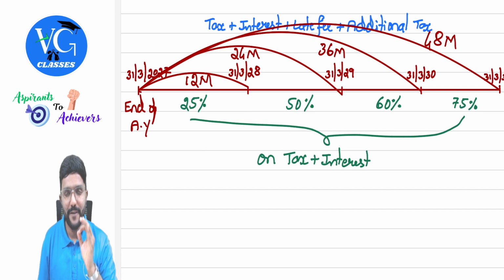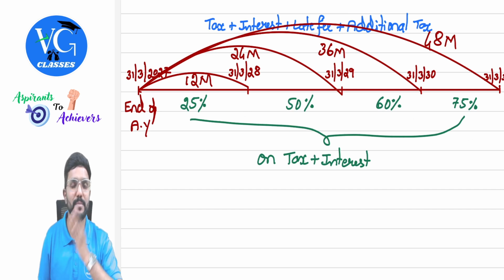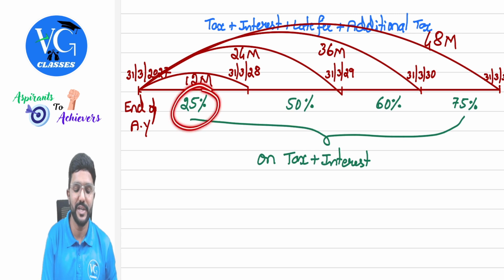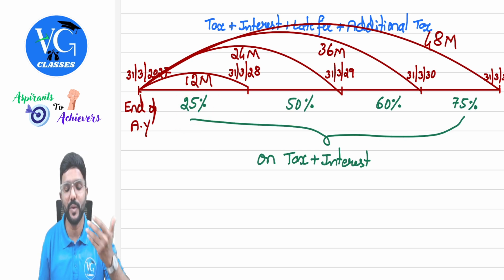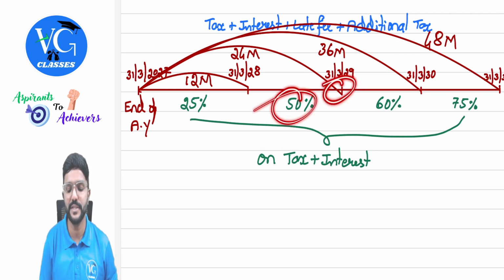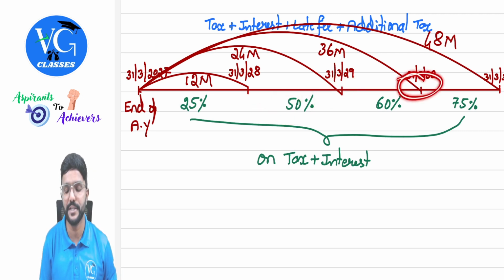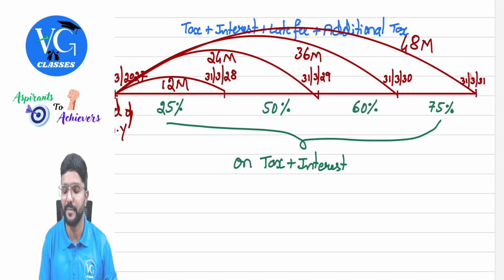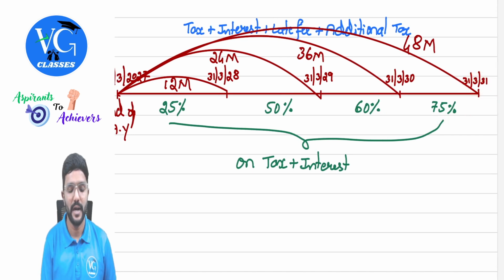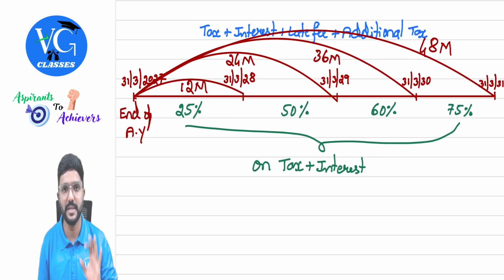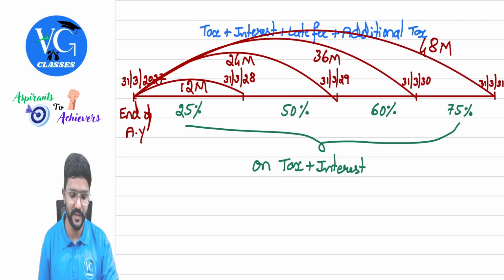Let me repeat. If the assessee is filing the updated return within 12 months from the end of the assessment year, the additional tax is 25%. If it is after 12 months but before 24 months, then 50%. If it is after 24 months but before 36 months, it is 60%. If it is after 36 months but before 48 months, then it is 75%. And this percentage has to be applied on what, people? Tax plus interest. Very important provision because this has been amended, guys. I feel somewhere it is important for exams, so please be very careful with this.